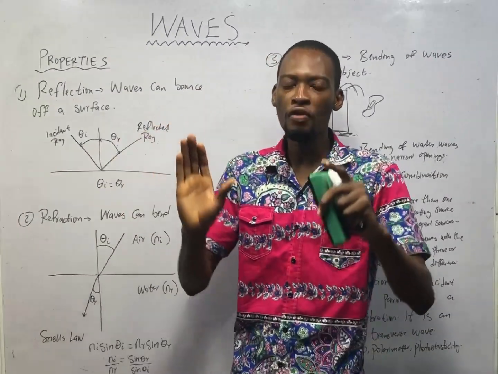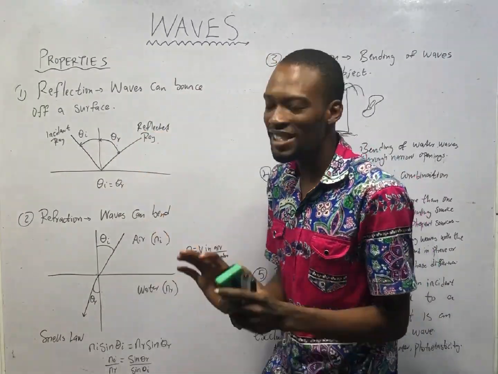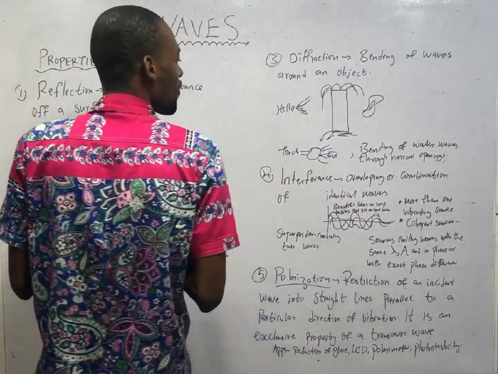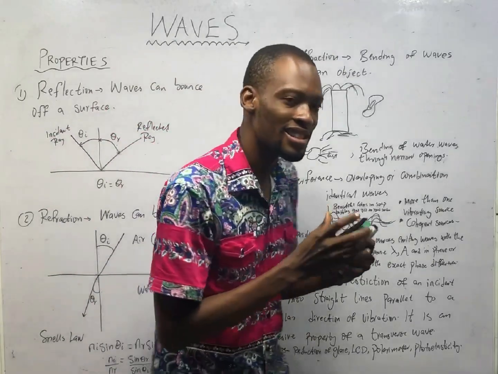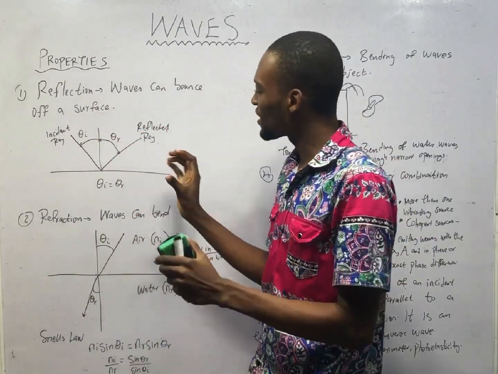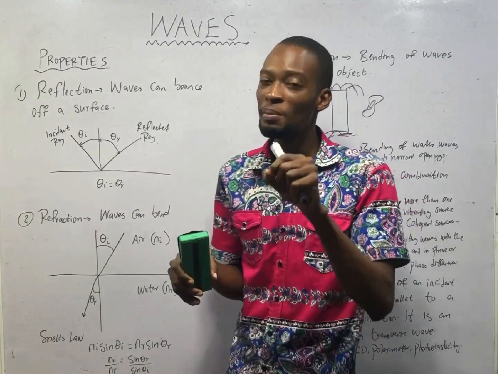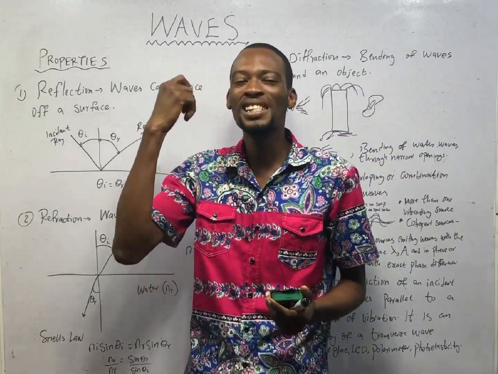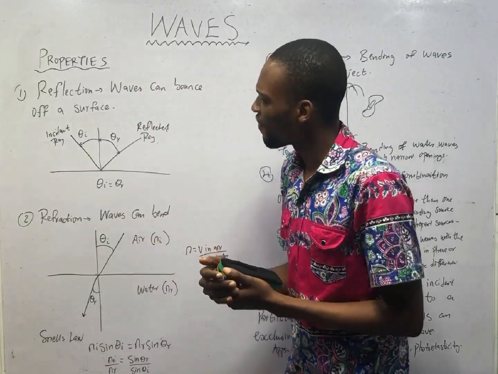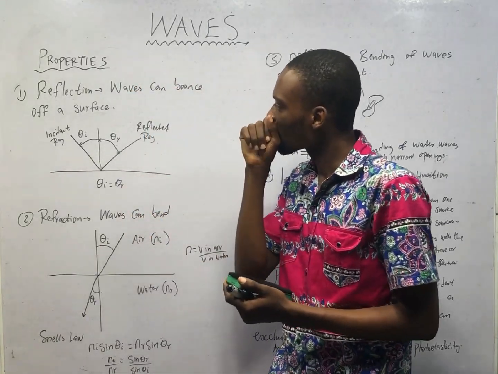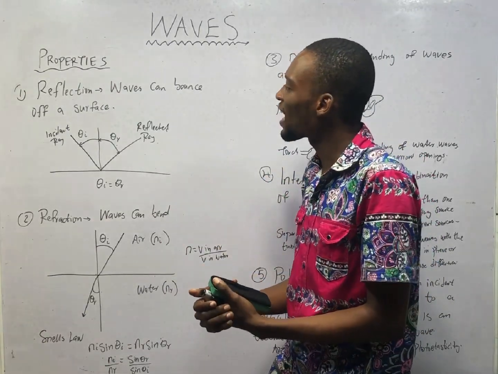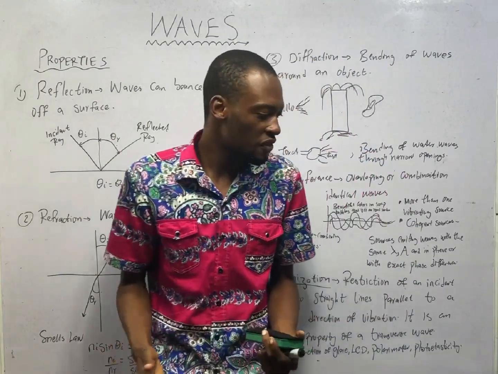The properties of waves are reflection, refraction, diffraction, interference, and polarization. I will explain these properties in layman's terms so that it will keep ringing in your medulla oblongata. Now, what is reflection? Reflection is simply a phenomenon where waves can bounce off a surface.